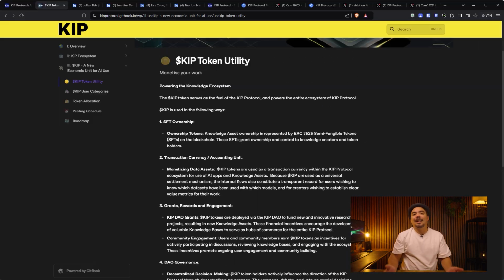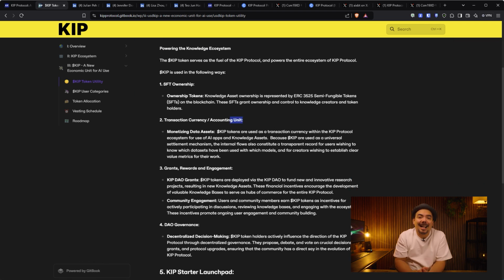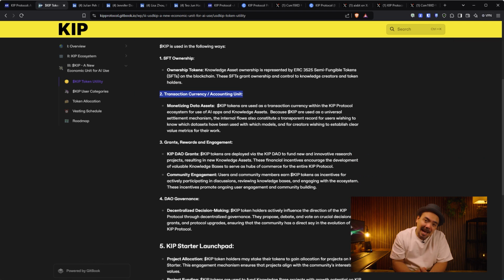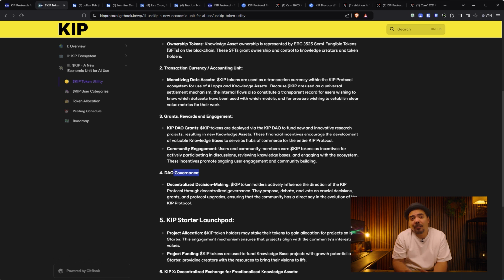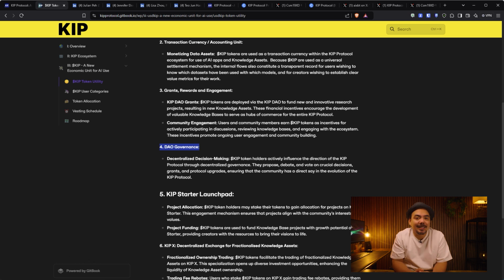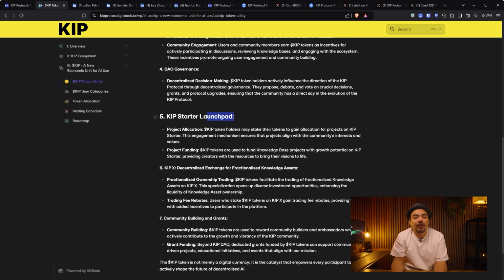$KIP is the token. It is used for transacting within the ecosystem to use apps and knowledge assets. Governance: basically you have a direct say in the evolution of the KIP Protocol and the project. And you can also allocate it to a project. There is a KIP Starter launchpad where you can invest into projects that have growth potential.